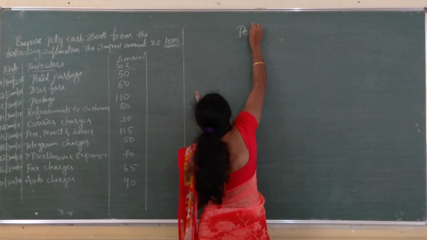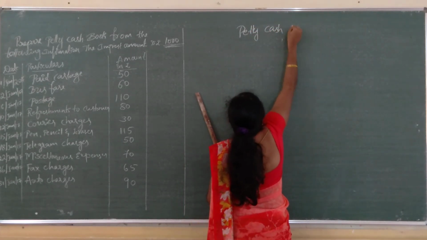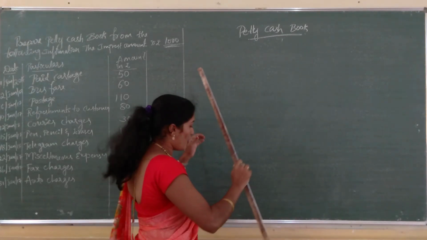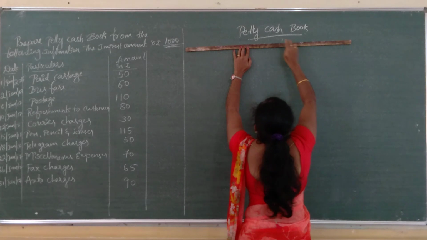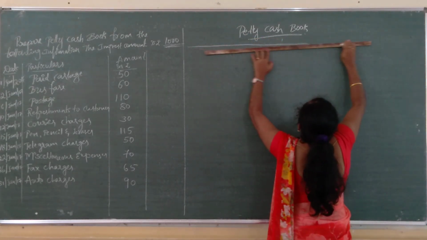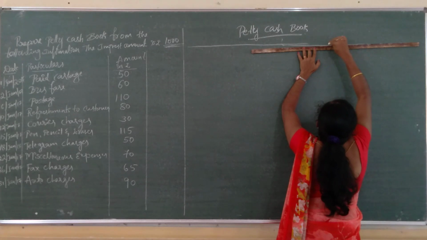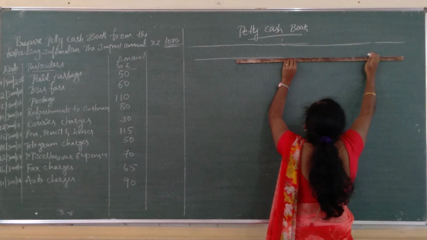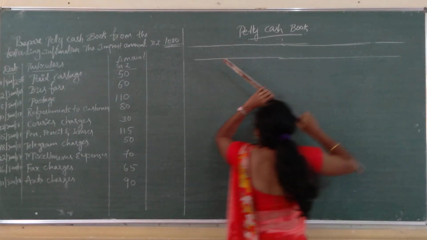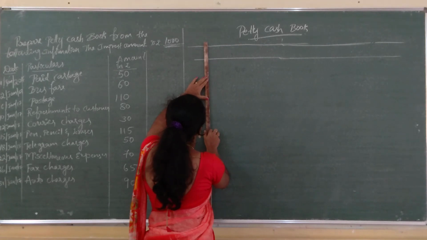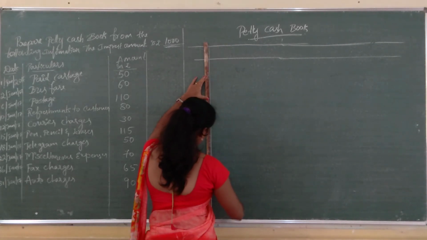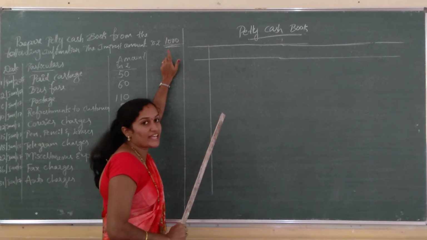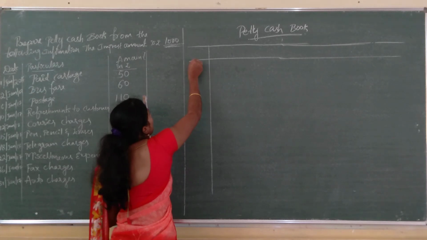Write the heading petty cash book and prepare the columns or format. The first column is amount received. How much? 1000 rupees, received by the petty cashier from the main cashier.